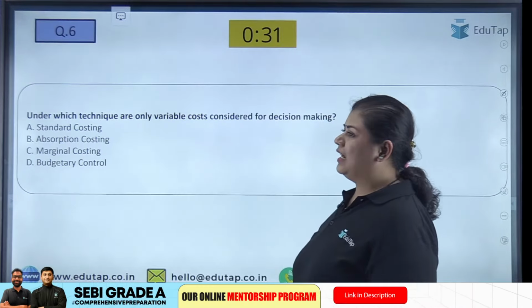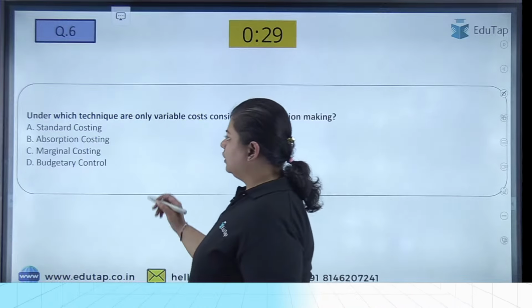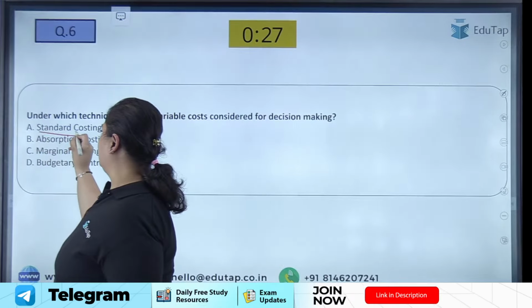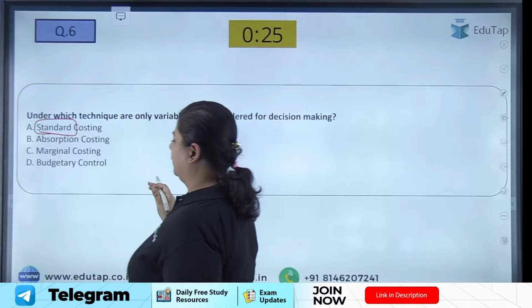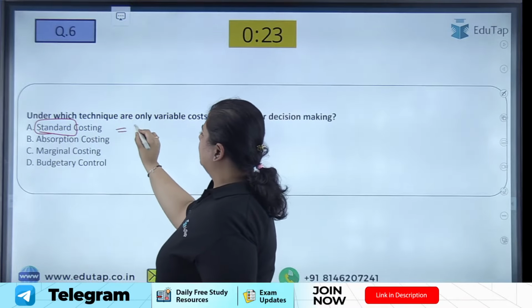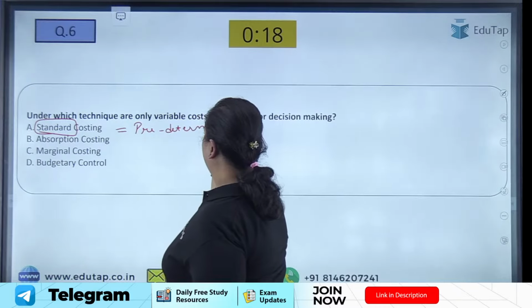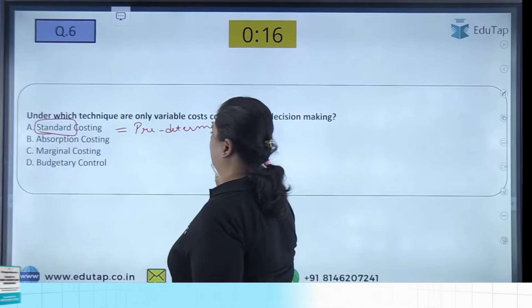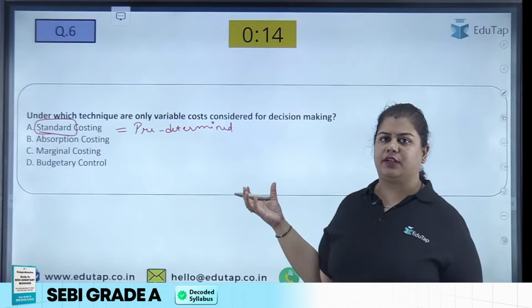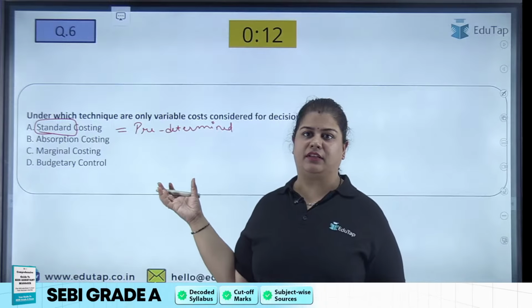Okay, now what is standard costing? If you understand this word standard, you might know something about it. Standard costing is the predetermined cost, or whatever cost we have decided in advance of a product. This is a different method to determine this cost.